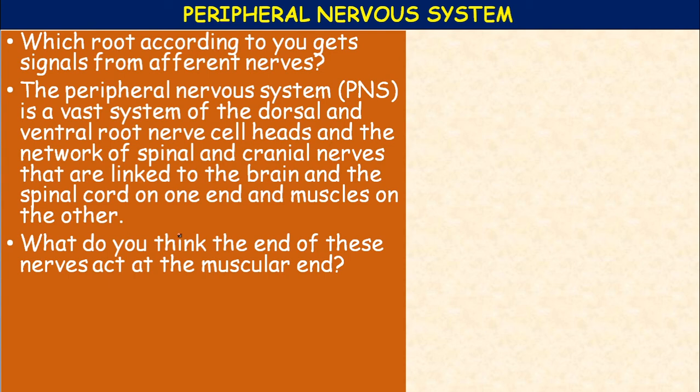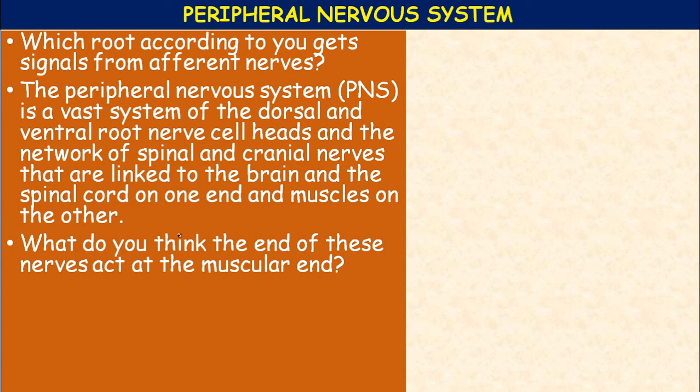So what do you think the end of these nerves act at the muscular end? Here the peripheral nervous system includes the nerves which carry the impulses to and from the central nervous system. There are two sets of nerves, that is cranial and spinal nerves.